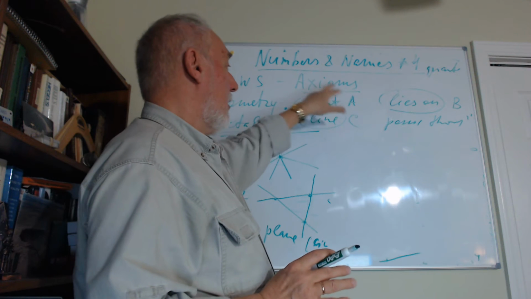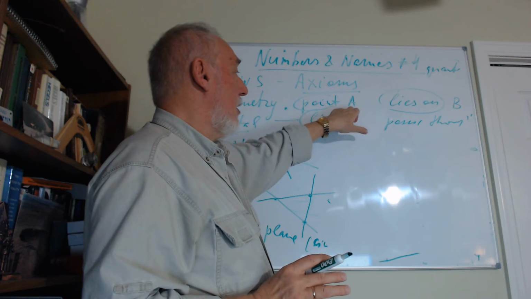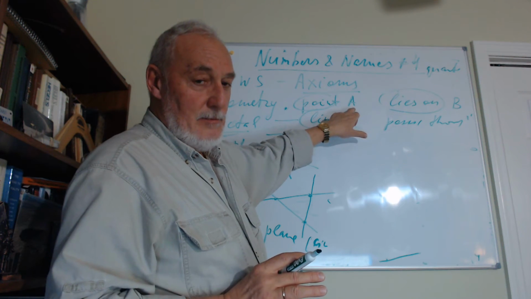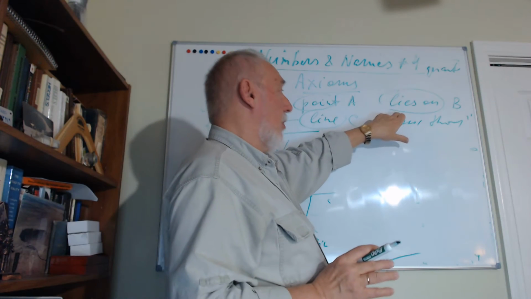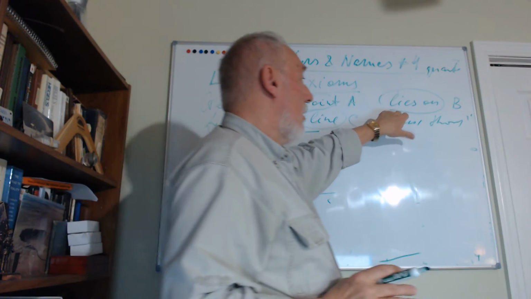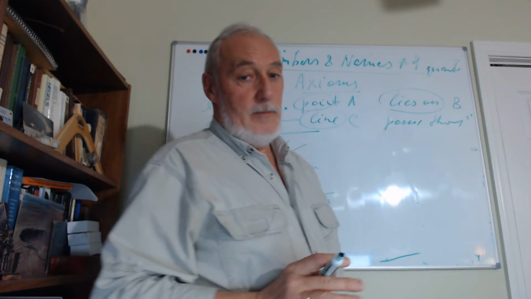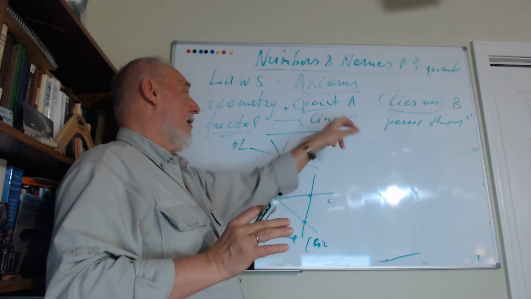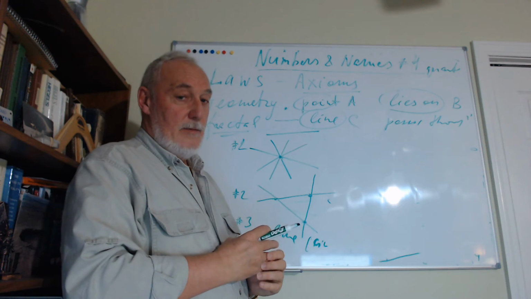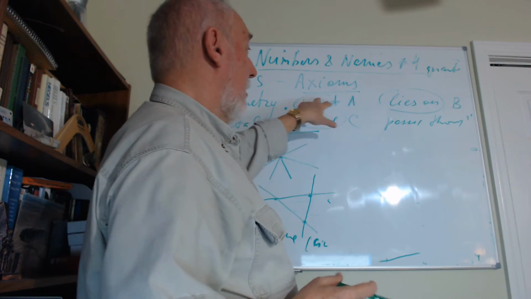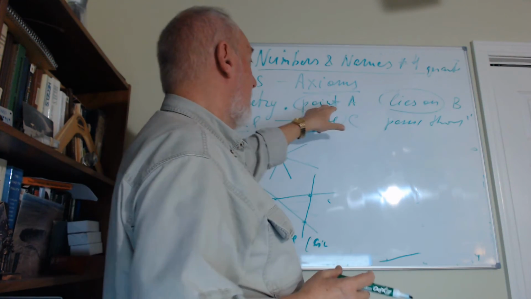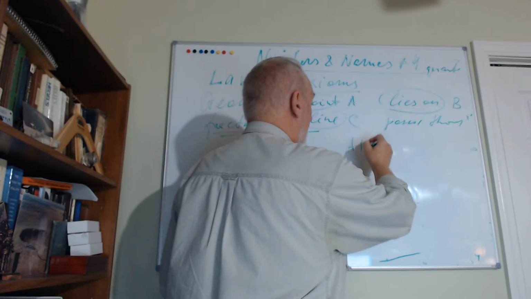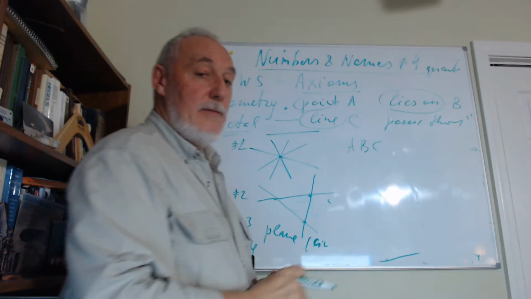This term we rename as A. And another term, lies on, we renamed as B. And one more term, line, we renamed as C. So the phrase that point lies on line, we'll write like ABC, right?